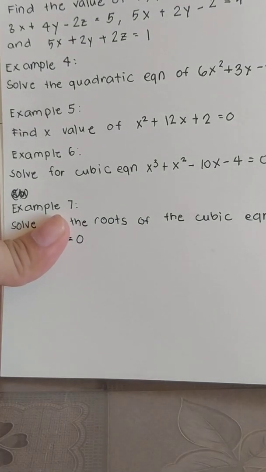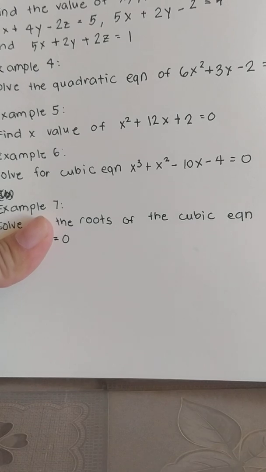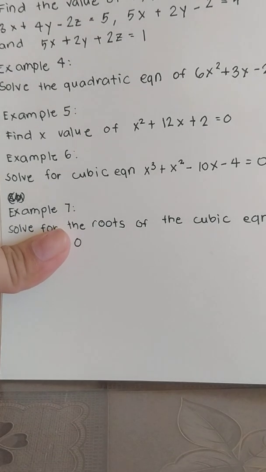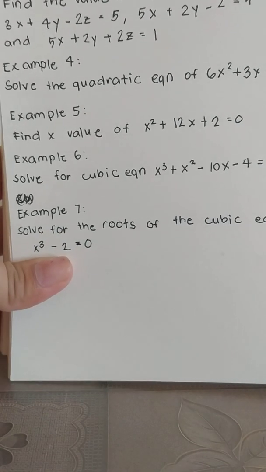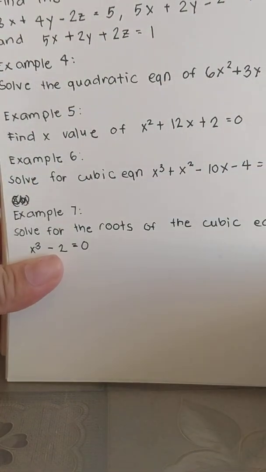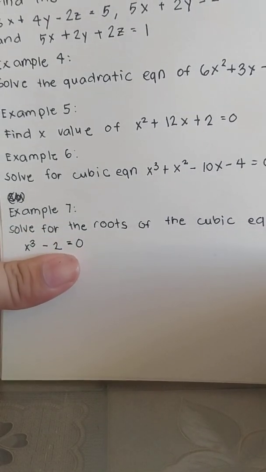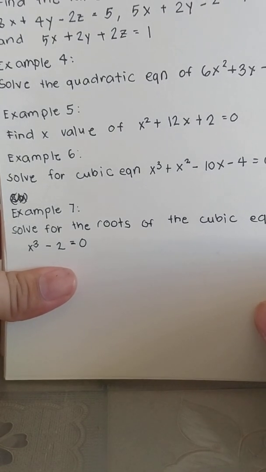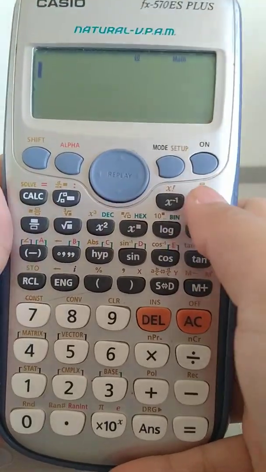For example number 6, we have to find the cubic equation of x cubed plus x squared minus 10x minus 4 is equals to 0. So, for example number 7, I will just leave it to you so that you can practice more and try it on your own para magamay niyo yung calculator niyo. So, number 7 is solve for the roots of the cubic equation of x cubed minus 2 is equals to 0. So this will be our last problem.